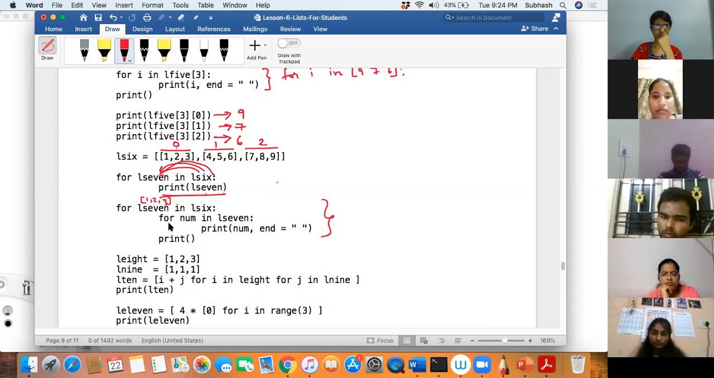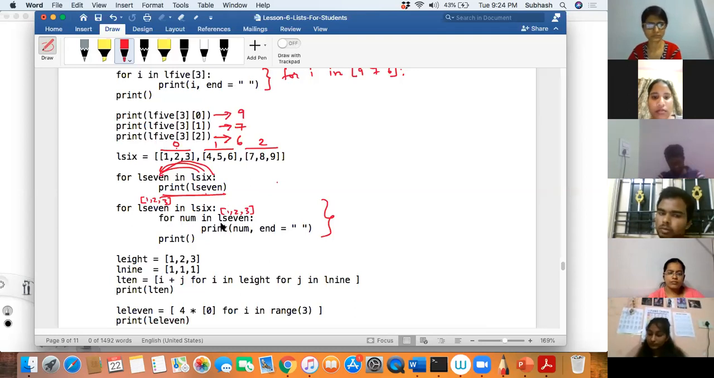In the inner for loop, for num in L7. What is L7? 1, 2, 3, it's a sequence. I'll take the first element. So what will num contain? 1. So num will get printed, then space. Then 2 will get printed, then space. Then 3 will get printed, space. Then this for loop is over. Then I'll go to L6 again, and now take the second element, 4, 5, 6.